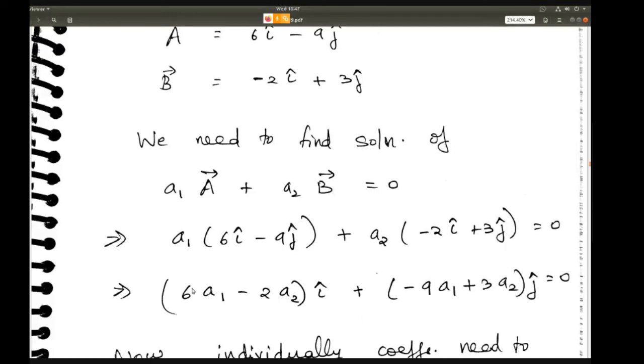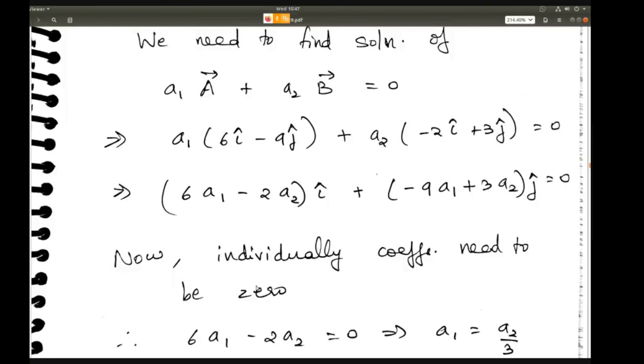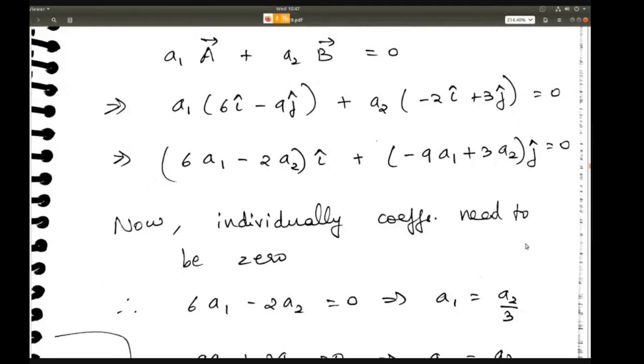Now this expression is equal to 0, and we need to solve for a1, a2. So you have to individually show that the terms corresponding to i and j are individually 0. So the coefficient of i is 0 and the coefficient of j is 0.